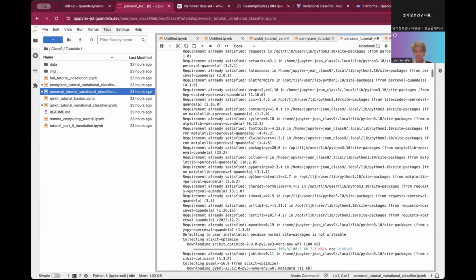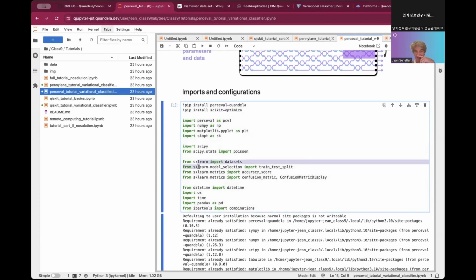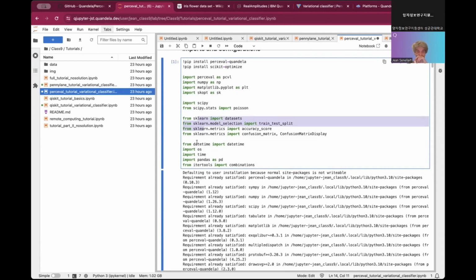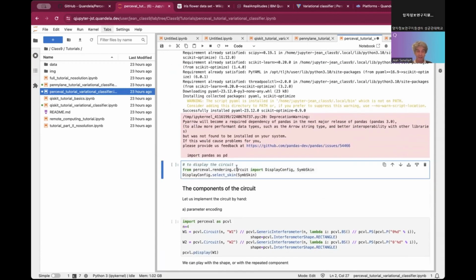And then I'm loading the different modules that I will be using: Perceval, NumPy, Matplotlib for display, Scikit Optimize for the optimization layer. I will get from scikit-learn the Iris dataset, exactly as what was done in Qiskit, and some miscellaneous libraries.